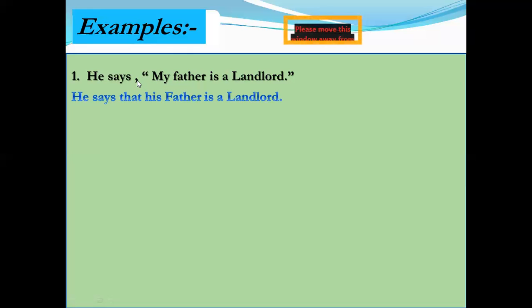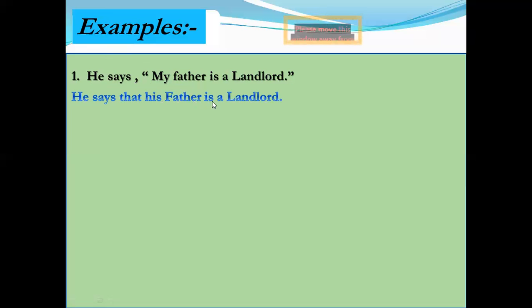But in example number one, the object is missing. Only the subject is present. He is the subject of the reporting verb, and my is changed according to the subject he. So we use his father in place of my father.